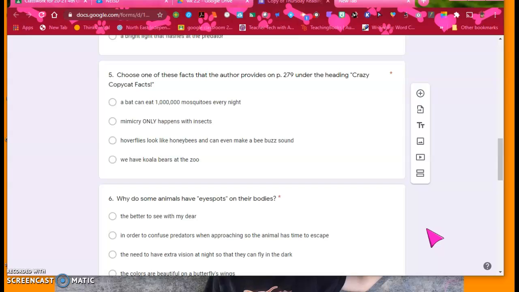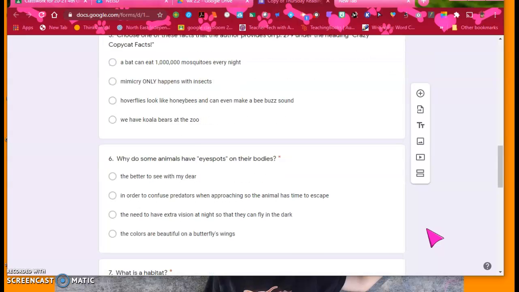Number 6, why do some animals have eye spots on their bodies? The better to see with, my dear. In order to confuse predators when approaching so the animal has time to escape. The need to have extra vision at night so they can fly in the dark. The colors are beautiful on butterflies' wings.